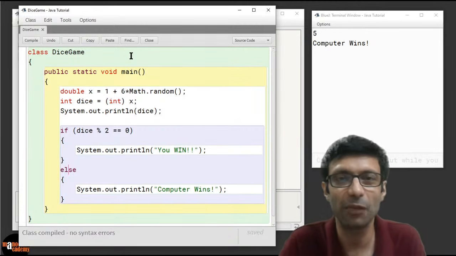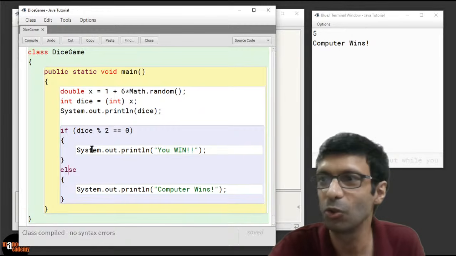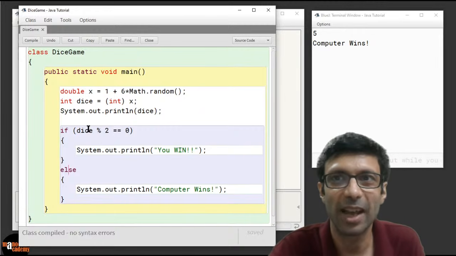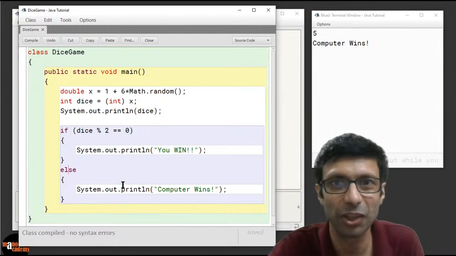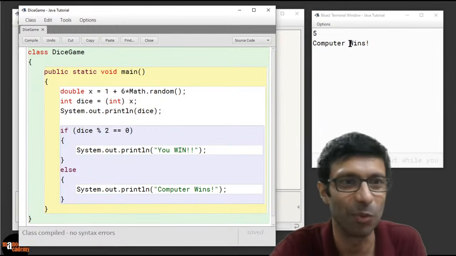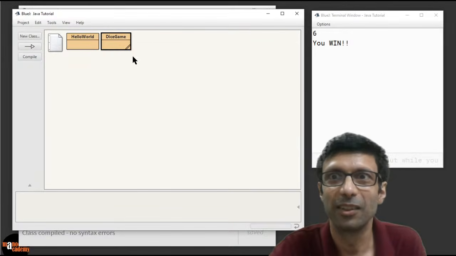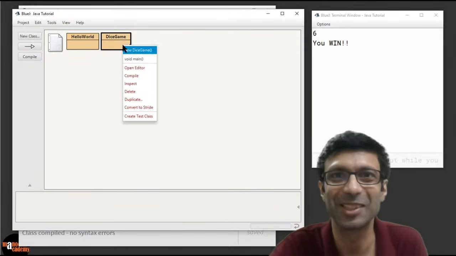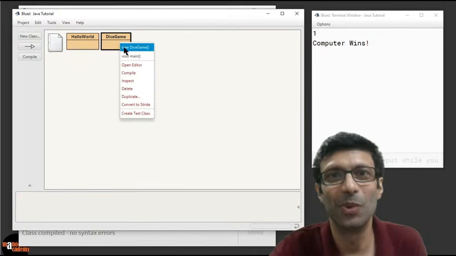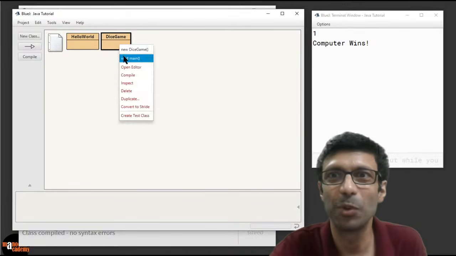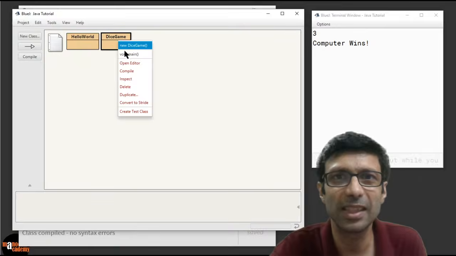It doesn't satisfy the if condition, so it's basically going to go down to the else here, right? So the dice is 5. It fails this if condition, goes here, and it says computer wins. Okay, again if we run it, you win. Wow, now we're getting a lot of 6, 1, computer wins, right? 1, again computer wins. So you can run this again, but you can see that this is irritating.